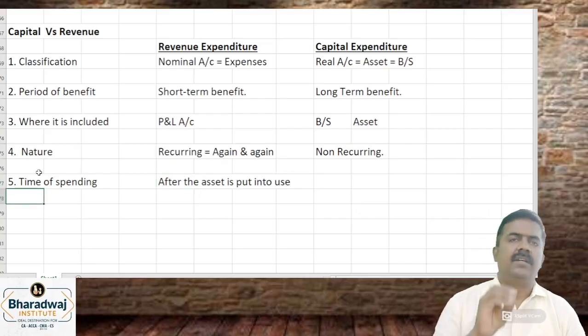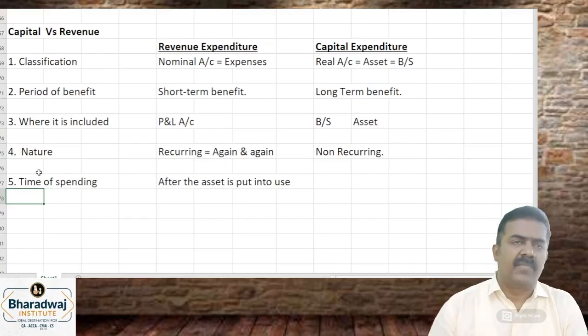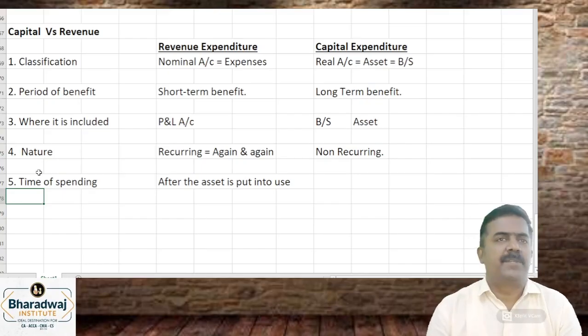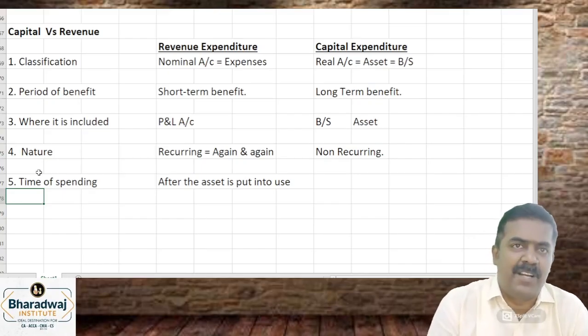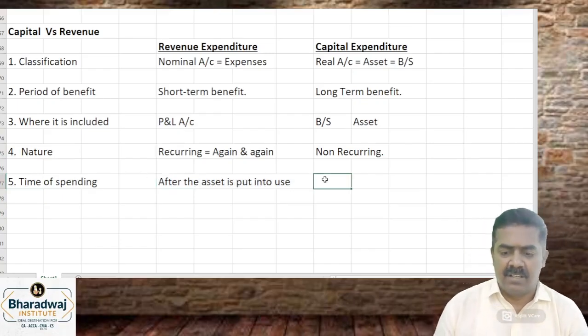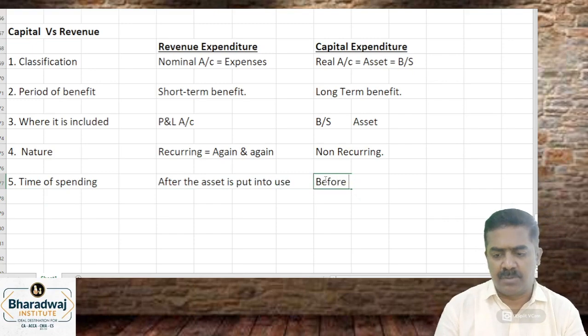For example, you are constructing a building. Building construction is over. After the building is put into use, you will spend money for maintenance purpose. That is which one? Revenue expenditure. Before the asset is put into use...